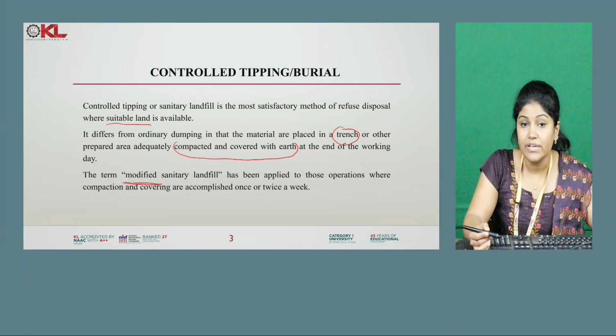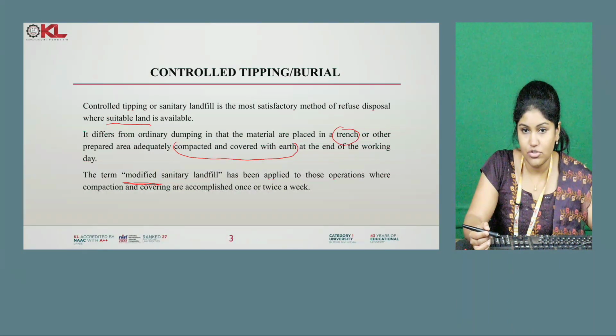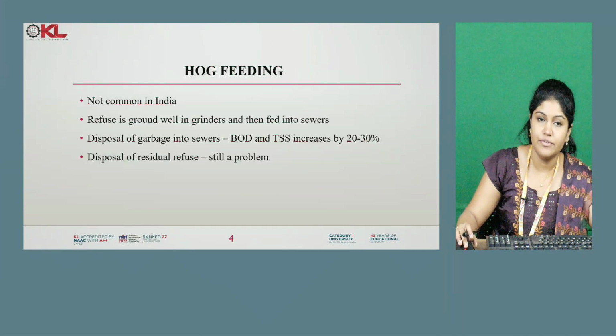How is it done? We keep a membrane layer or permeable layer to collect the leachate. We first keep a layer on the ground at the bottom, below the burial, and after that we place the waste material and cover the waste with soil. Through that membrane layer, we provide a drainage and take the leachate outside for further treatment. We won't allow the leachate to mix with the groundwater. That's why it is called a modified sanitary landfill.